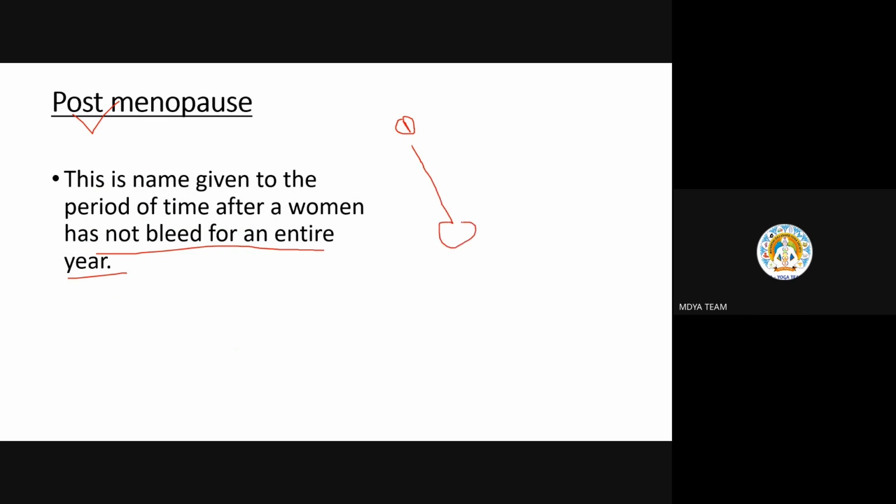Maybe there is a gap. Then she's getting the menstrual cycle again. Okay, no problem. Then on the third month, again she's getting menopausal symptoms. After 5 months again. So how will we say that now it has completely gone? We'll analyze and observe that if after the last period cycle, for 1 year she is not regularly getting a menstrual cycle, it means this is the actual stage of postmenopause.